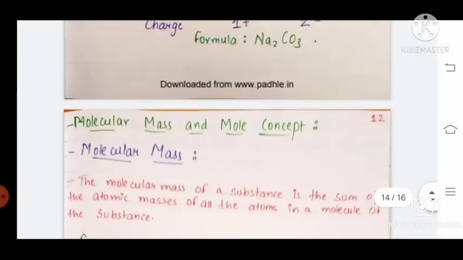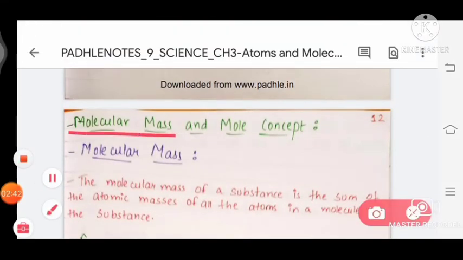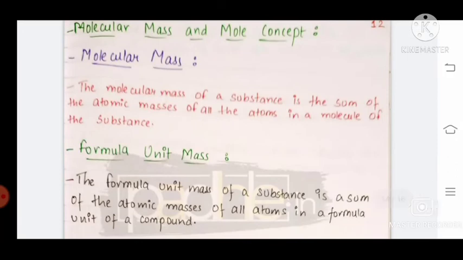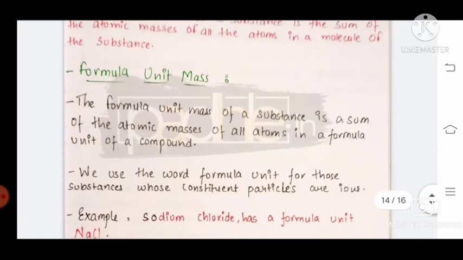So now we come to molecular mass in the mole concept. What is molecular mass? The molecular mass of a substance is the sum of the atomic masses of all the atoms in a molecule of the substance. And now the formula unit mass.